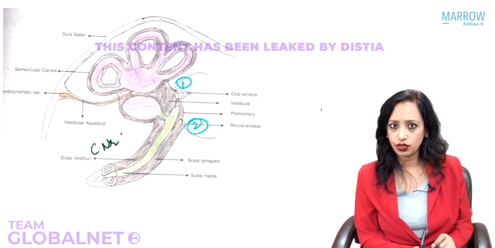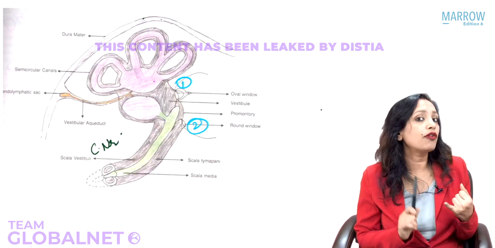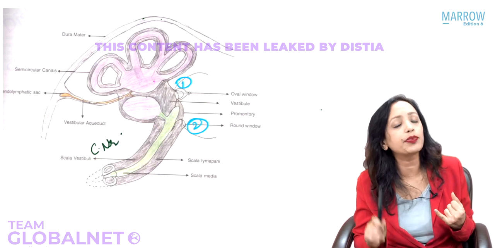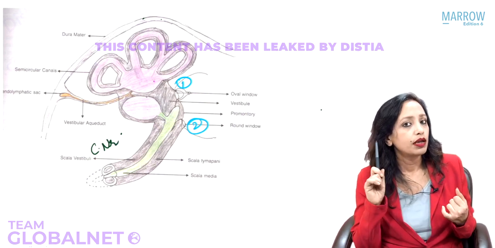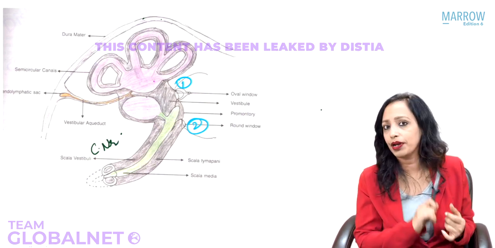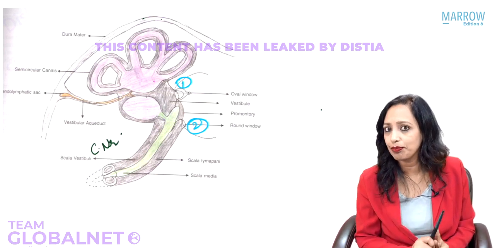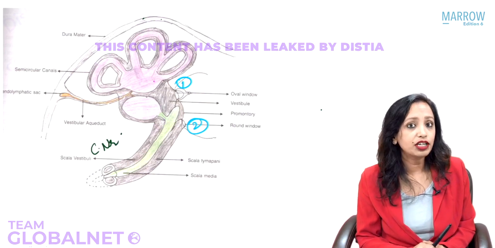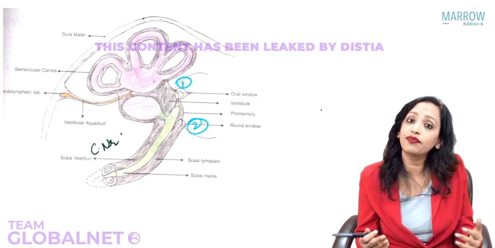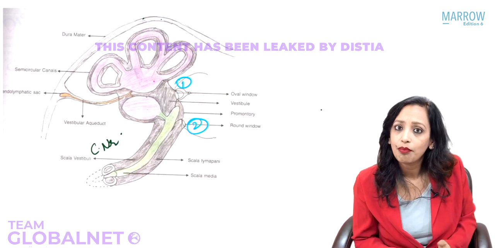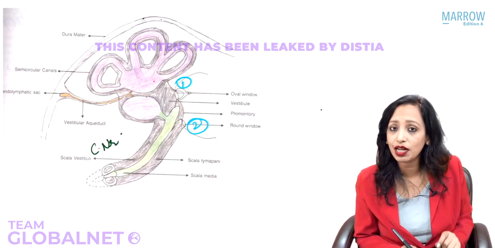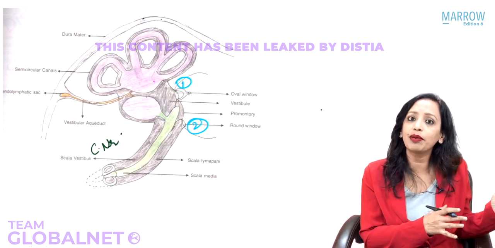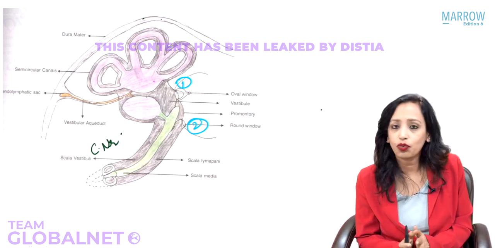So now answer these questions. The vibrations of the footplate of stapes are directly transmitted to: scala vestibuli, scala tympani, or scala media? Now here vestibule is not given in the choice. If vestibule was given in the choice, that would be the answer. This was a question asked in your exam. If vestibule is not given in the choice, we know from the vestibule where does the vibration go? Into the scala vestibuli. So what will be the answer?